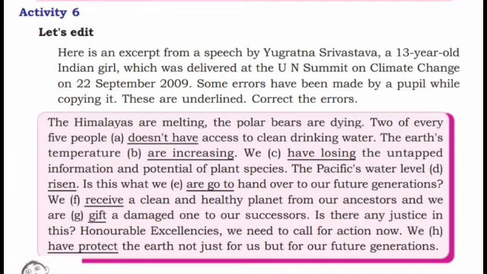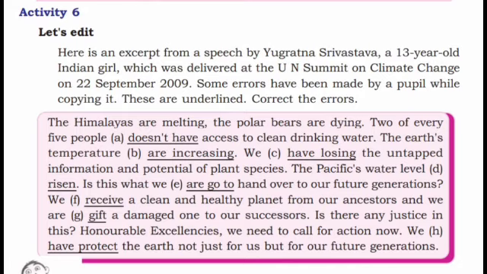2 of every 5 people doesn't have access. Here, doesn't have is the error word. We know that does is used with a singular subject, and do is used with a plural subject. Here, 2 of every 5 people means plural. So it is not doesn't have. The correct answer is don't have. 2 of every 5 people don't have access to clean drinking water.